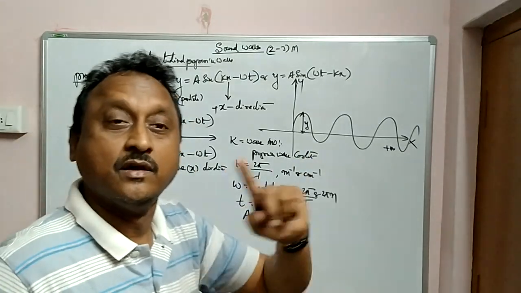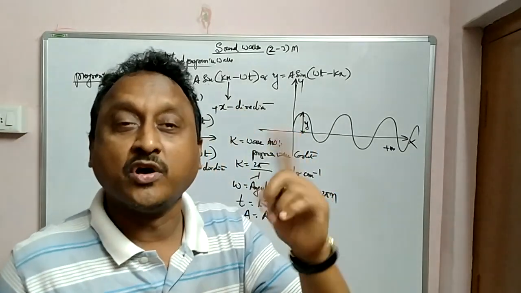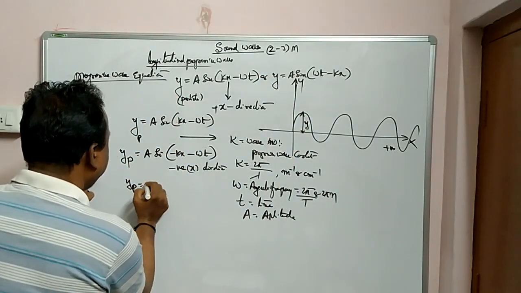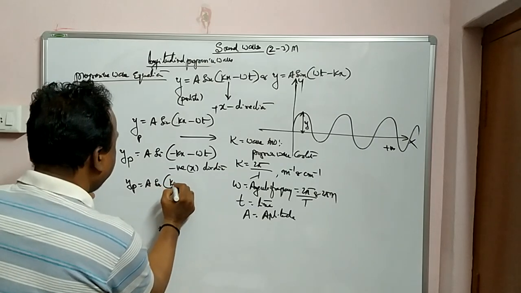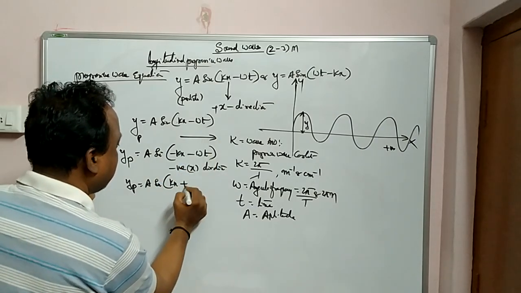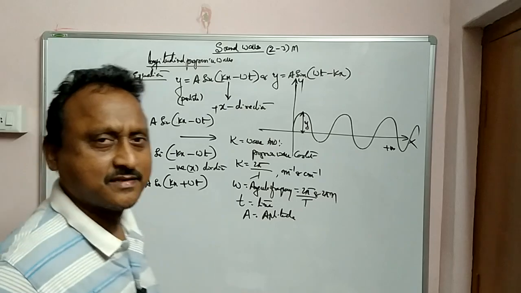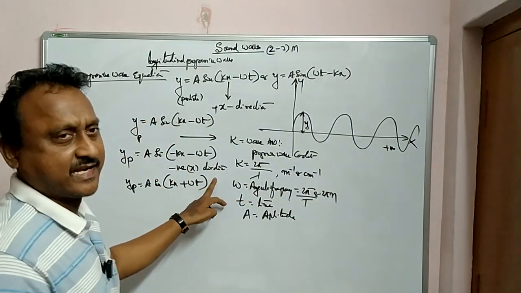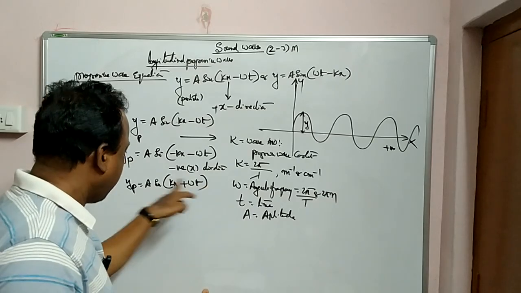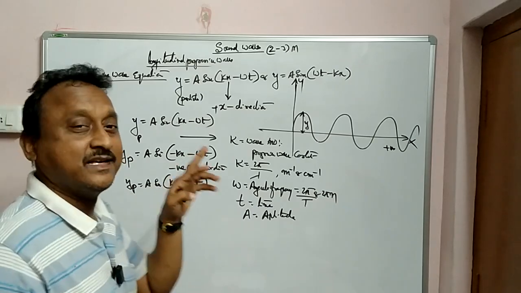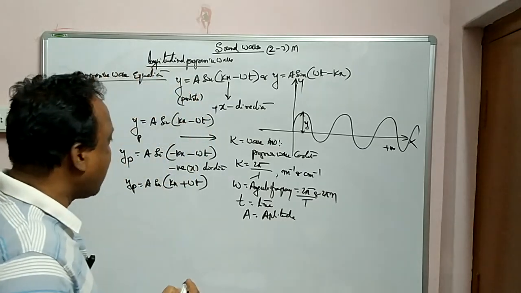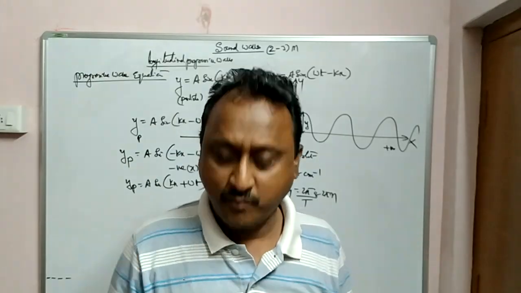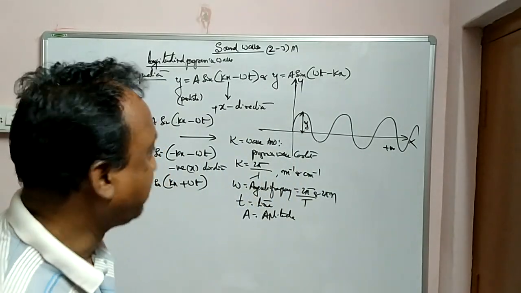If x, then x direction; if y, then y direction; if z, then positive z direction. Likewise, for two pluses, for example, suppose you read like this, sin of either omega t or kx like this. See here, if both are plus or both are minus, it is in the negative direction of the function. If x, then negative x; if y, then negative y; if z, then negative z direction. So this is how you have to express the progressive wave equation. Very, very important from the examination point of view. Please write it down.